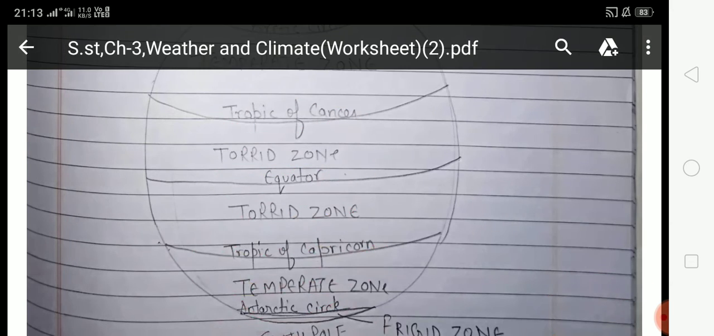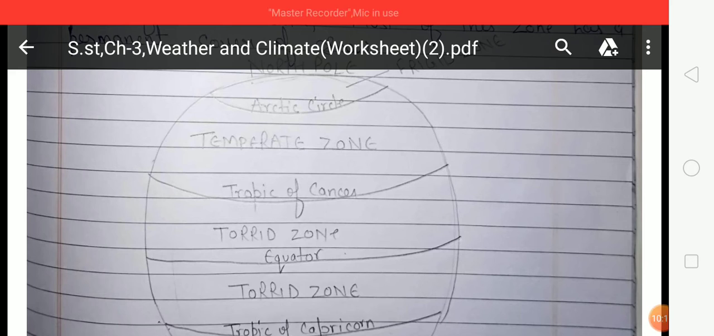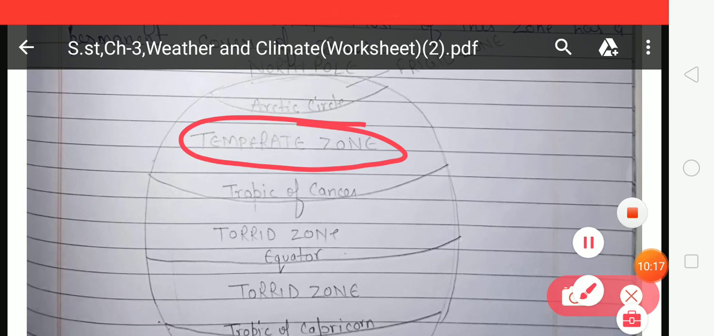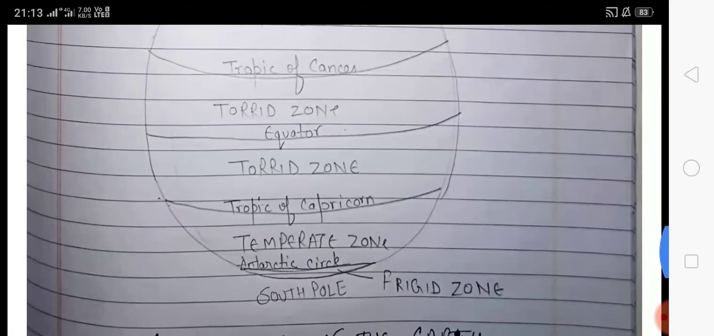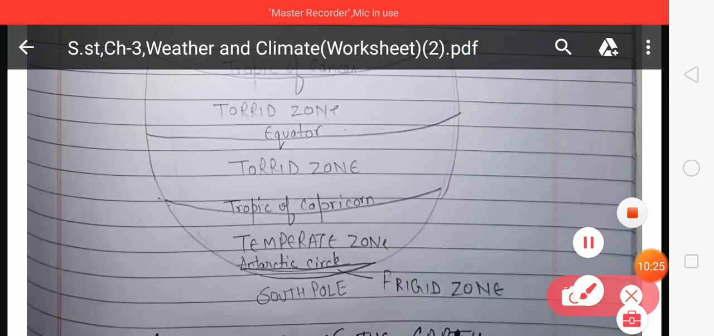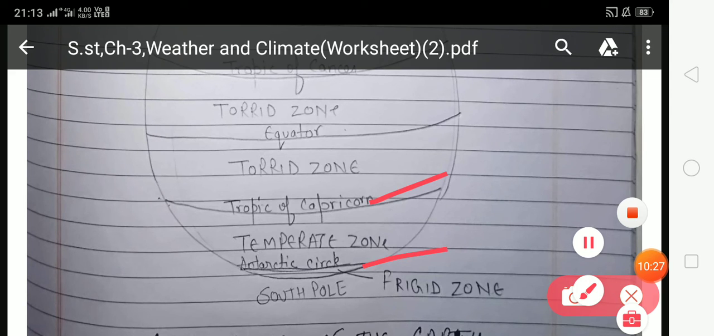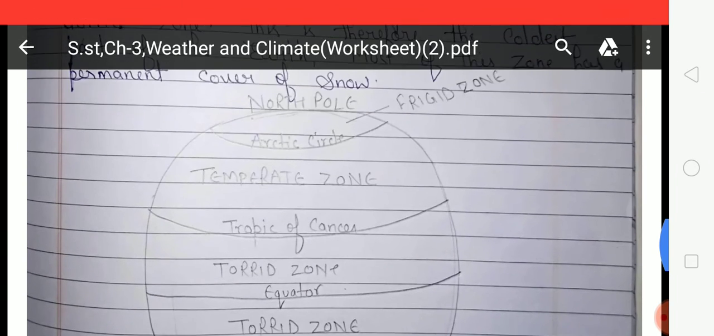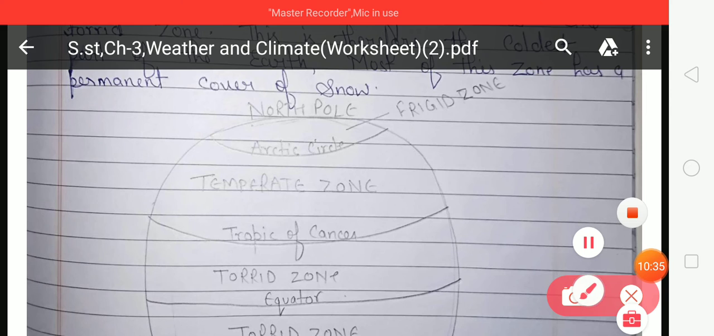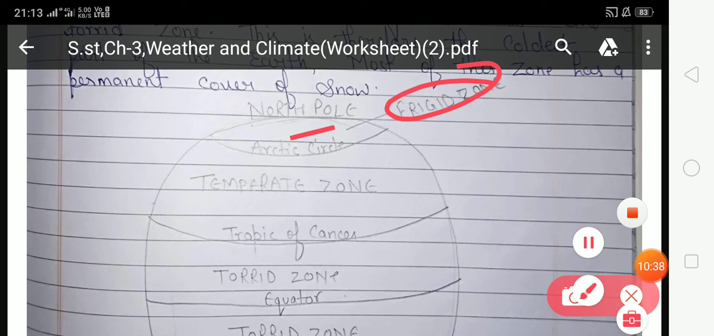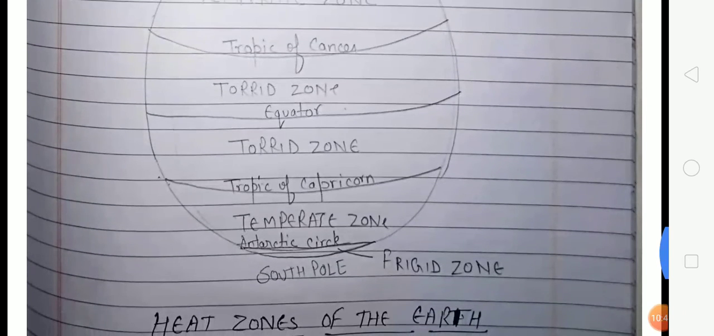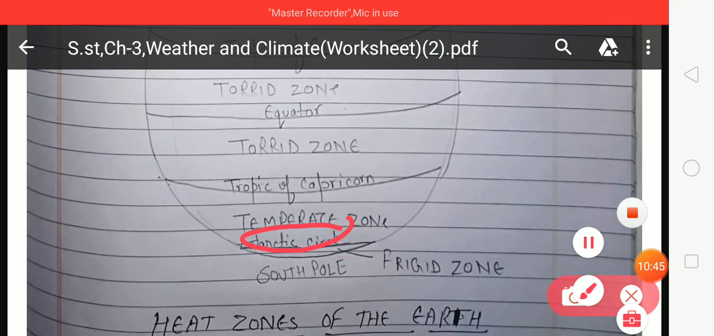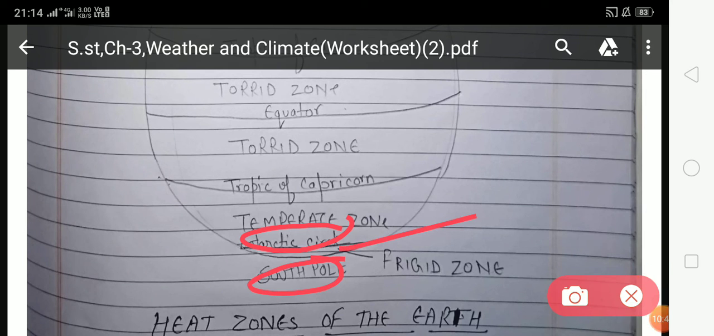And next one is temperate zone. So look at this temperate zone. Temperate zone lies between the Arctic Circle and the Tropic of Cancer in the northern hemisphere, and it lies between the Tropic of Capricorn and Antarctic Circle in the southern hemisphere. And next one is the frigid zone. This is the frigid zone. Frigid zone lies between the North Pole and the Arctic Circle in the northern hemisphere, and it lies between the Antarctic Circle and the South Pole in the southern hemisphere.